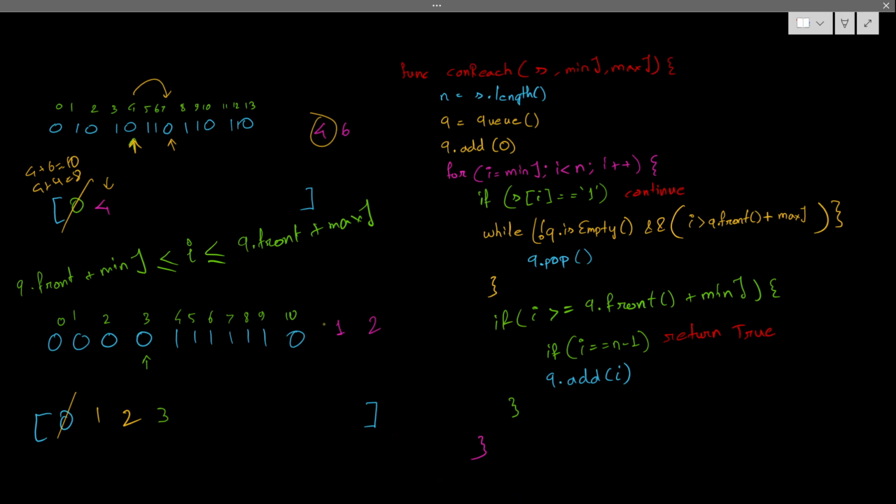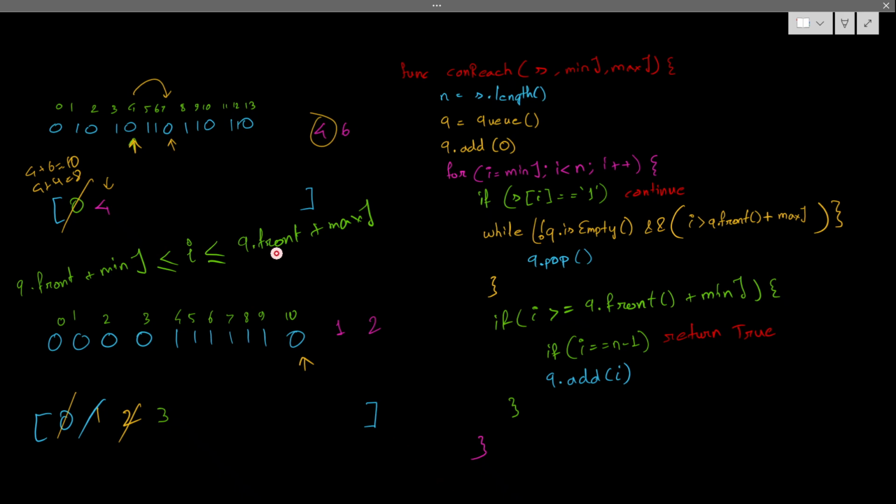Now I will come to this 10, the very precious 10. What happens here? 10 asks, can I be reachable from the first item, 1? It will say no, you are not reachable. My maximum is 1 plus 2, which is 3, and you are exceeding that. So 1 is popped out. Next, 10 will compare, am I reachable from this 2? It says no, the maximum is 4, you are out of my range. So this item is also popped.